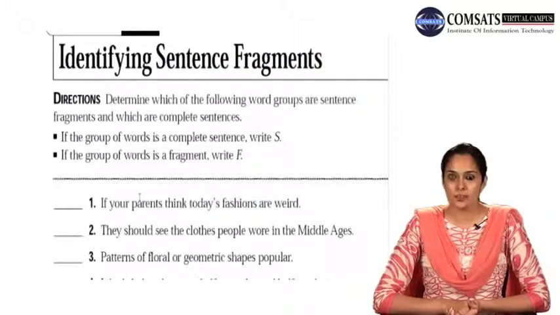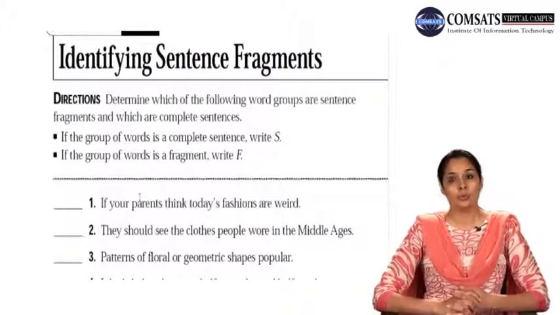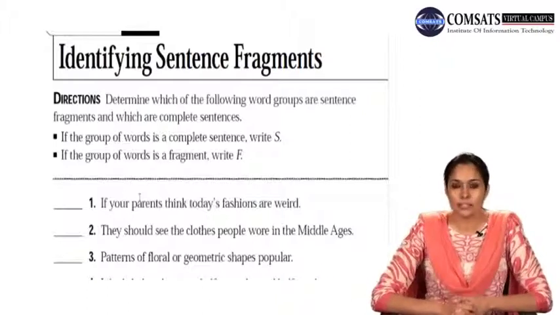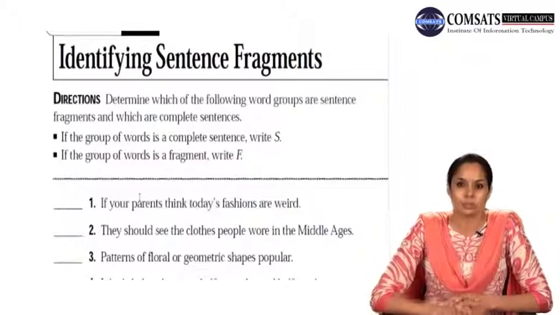What we did in this exercise was that we first identified the groups which were complete sentences and we wrote S with them. And the ones that were not complete sentences, the fragments, which were either missing a subject or a verb or both, we wrote F with them because they were fragments.